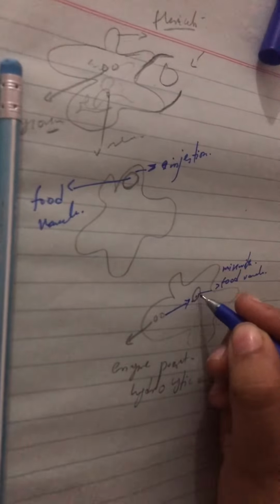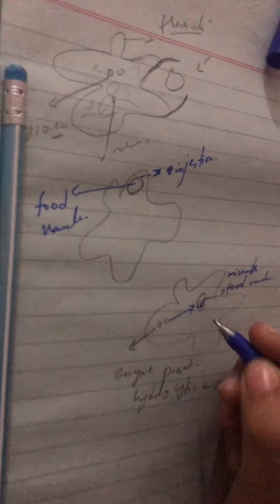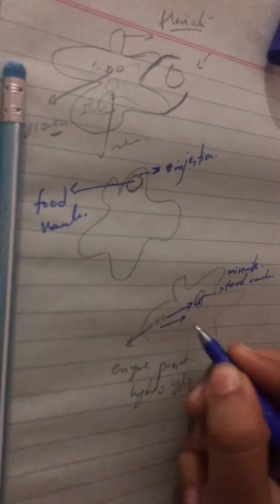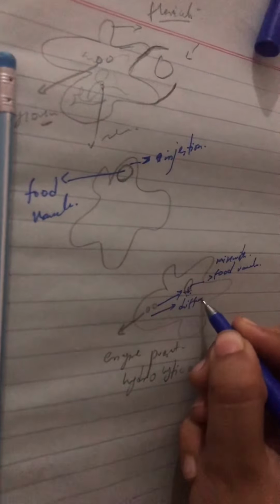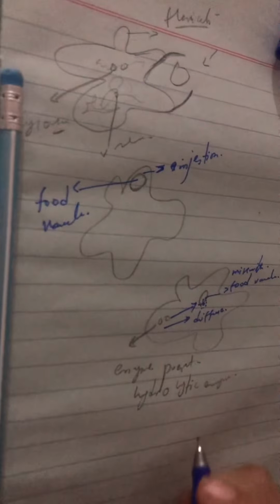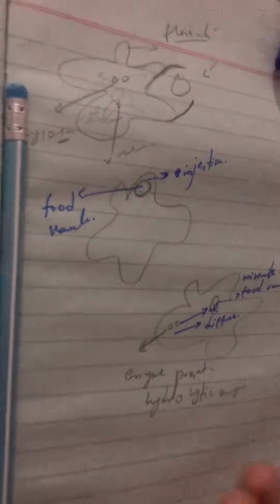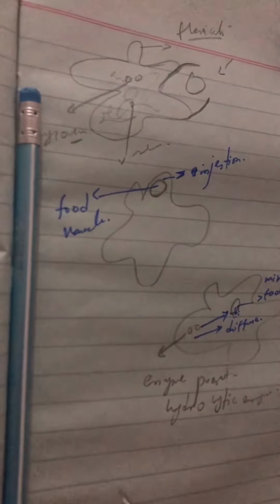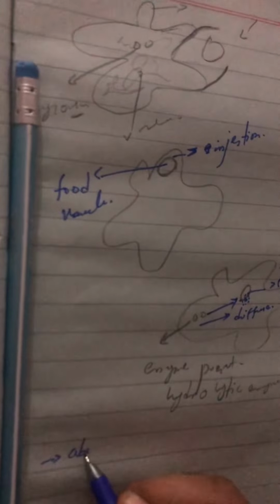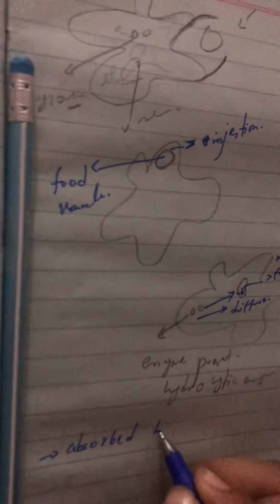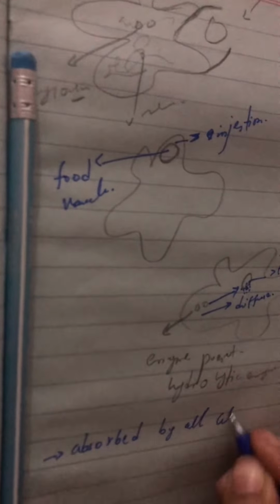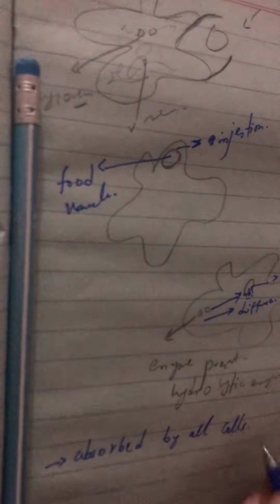After that, the food will be broken into small particles. Then the lysosome will get diffused with the food particles. After that, these food particles will be absorbed by all cells. That will be called absorption.